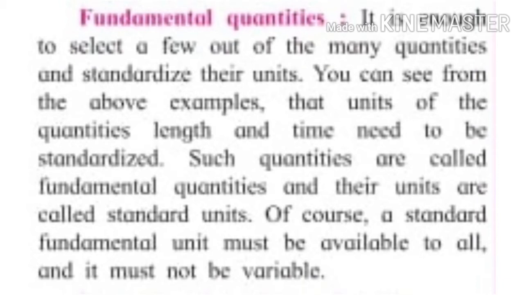Such quantities are called fundamental quantities and their units are called standard units. Of course, a standard fundamental unit must be available to all and it must not be variable. That is why we discussed before only the standards of the fundamental quantities.